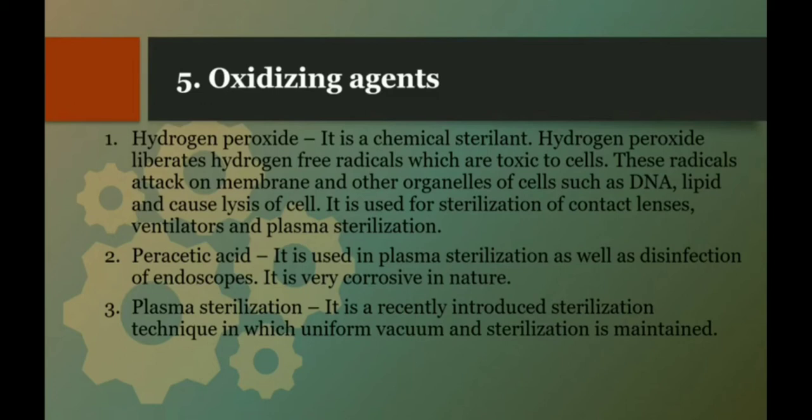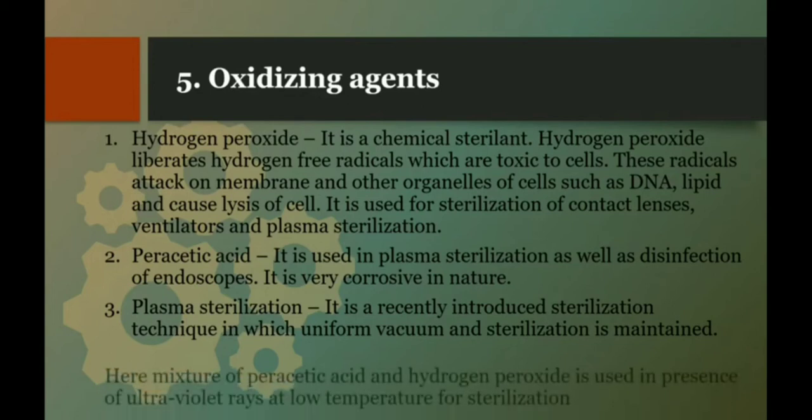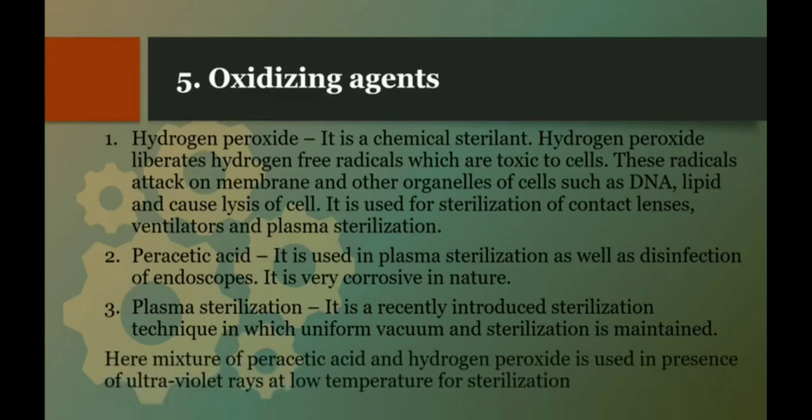It is a recently introduced sterilization technique in which a uniform vacuum and sterilization condition is maintained in a chamber. Here a mixture of peracetic acid and hydrogen peroxide is used in the presence of ultraviolet rays, at low temperature, for sterilization.